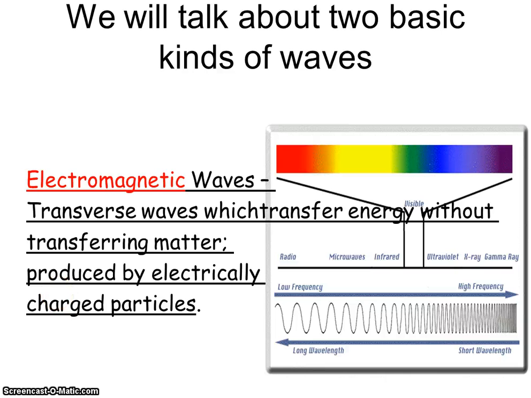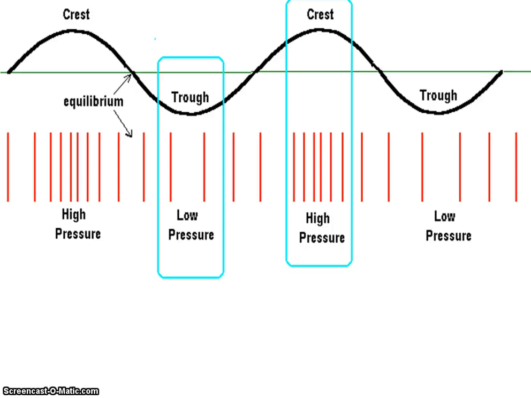We talked about this in our energy transfer, specifically our thermal transfer last unit, when we talked about the light and heat from the sun, the light energy from the sun coming to the earth through empty space. We called that radiation. And this is that similar concept. Electromagnetic waves are transferring their energy without that matter, so they do not need that medium to transfer that energy. And we'll talk more about those once again later.